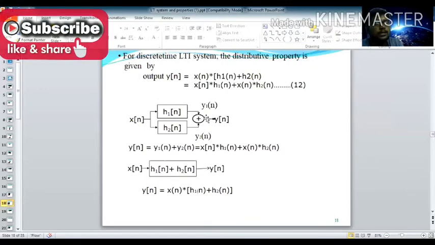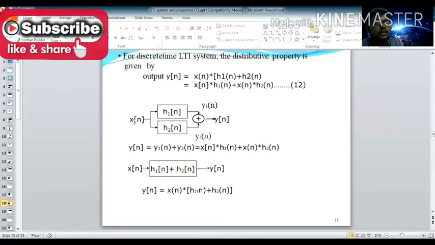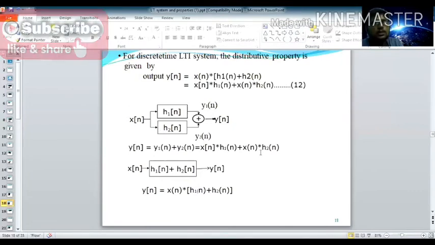Y of n is nothing but y1 of n plus y2 of n, where y1 of n is x of n star h1 of n, and y2 of n is x of n star h2 of n. You add these two terms. Now you take x of n outside, and h1 of n plus h2 of n inside the bracket. So how will you obtain this?